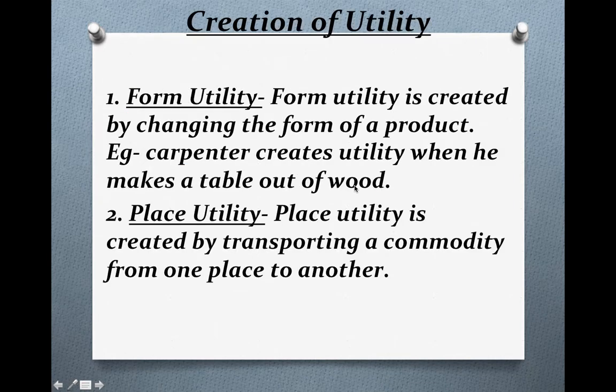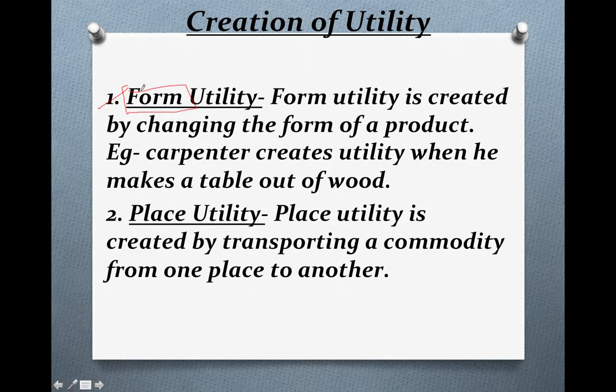Let's proceed to our topic number 2, that is creation of utility. In how many ways can utility be created? You can also say, what are the types of utility? The first is form utility, which means changing the form of a product.